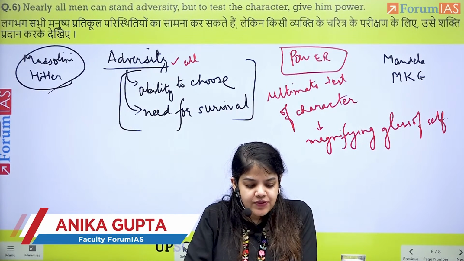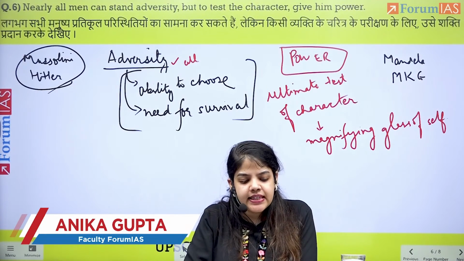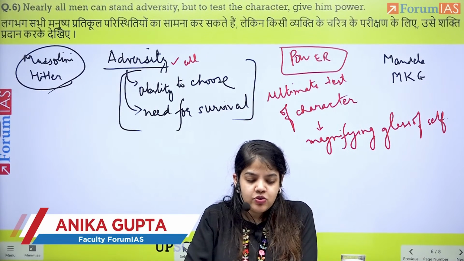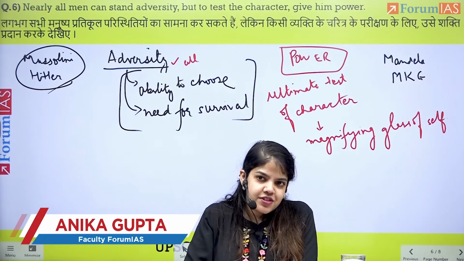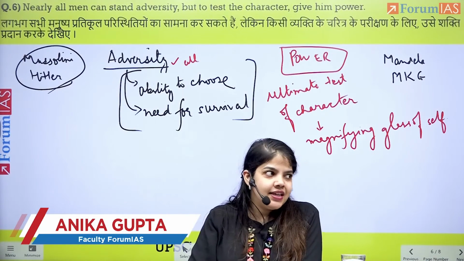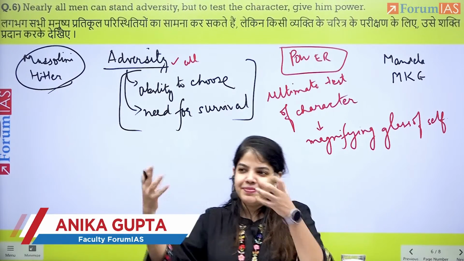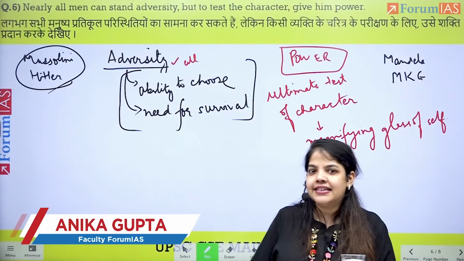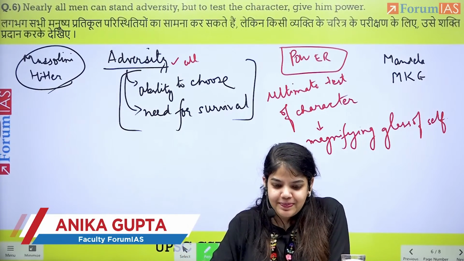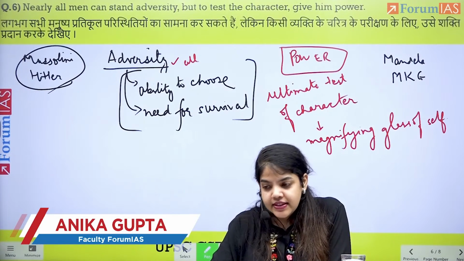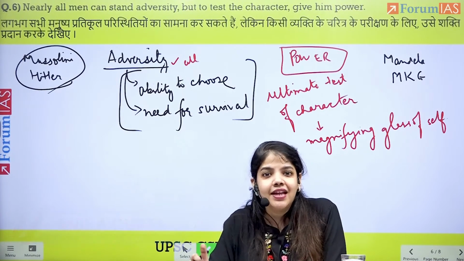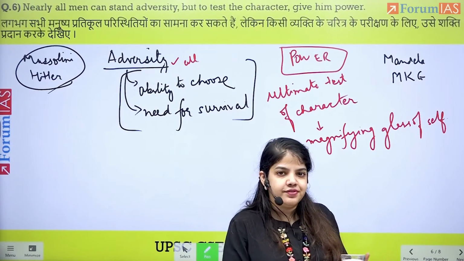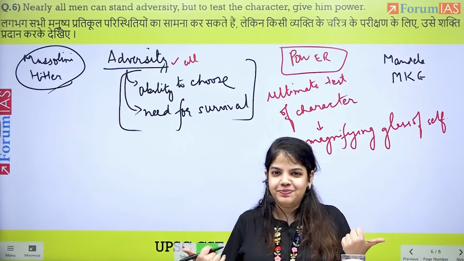Now, when we discuss this, we'll also be able to say that adversity is never by choice. One needs to survive through it, to deal with it. It's a reactive response. It is not that I want adversity, let me get it. No. Adversity does not happen by choice. It is a person's response for survival. However, power is earned and achieved. So adversity nobody wants, but power we earn and achieve. So they are like two ends of a spectrum.